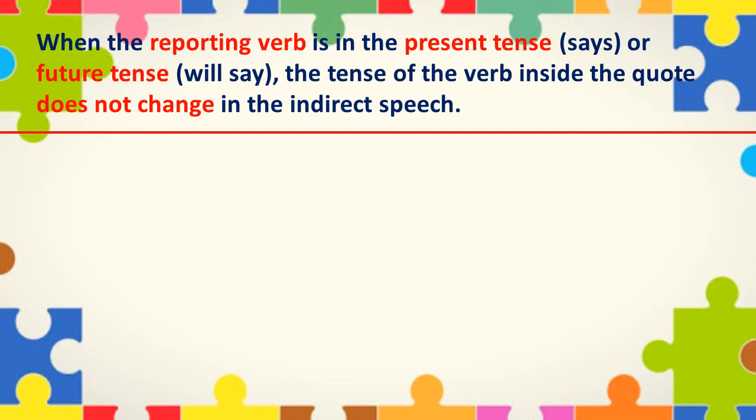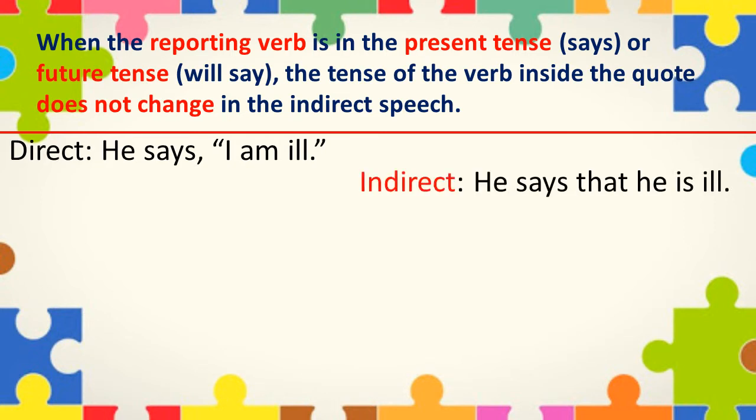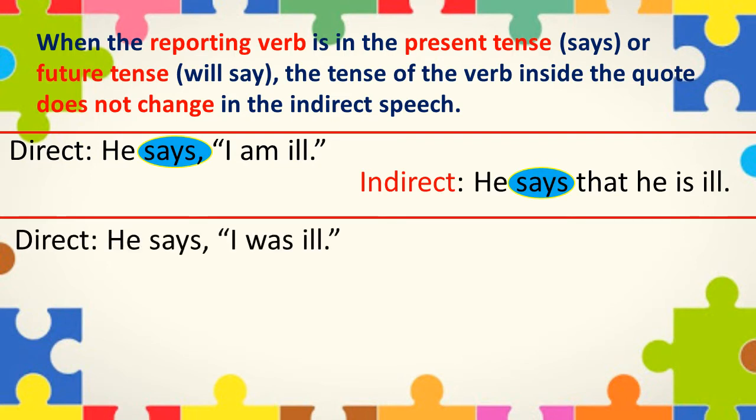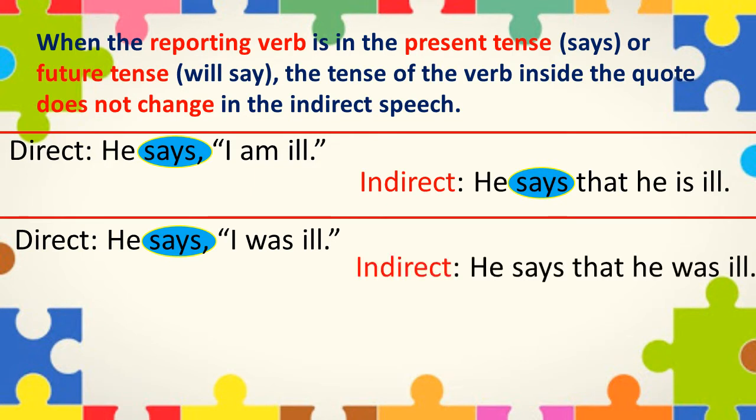The first example under direct speech says, "He says, 'I am ill.'" So, in indirect speech, it will become, "He says that he is ill." One more example under direct speech. "He says, 'I was ill.'" This will become in indirect speech, "He says that he was ill."